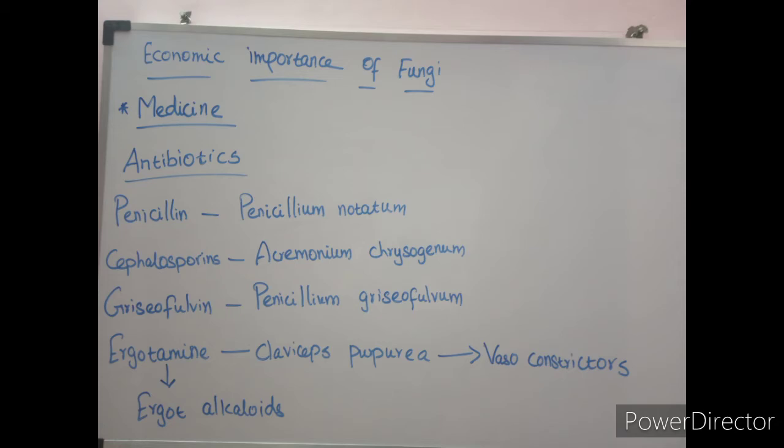Vasoconstriction: vaso means blood vessel, constriction means narrowing. So if the blood vessel is dilated, using this ergotamine we can constrict the dilated blood vessel. Ergotamine is used in the medicine field.